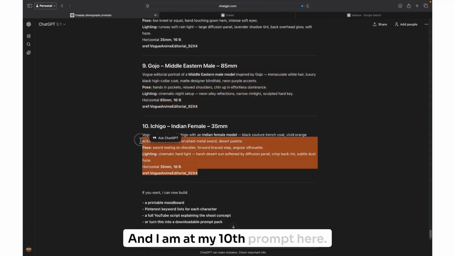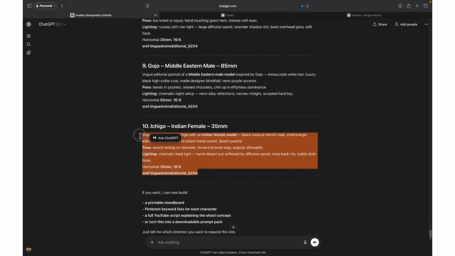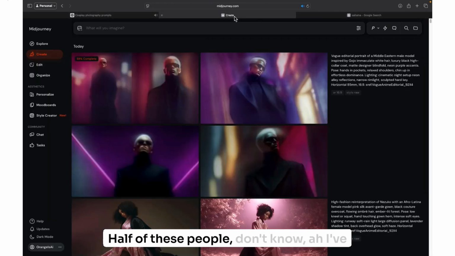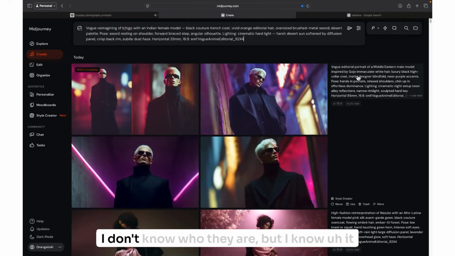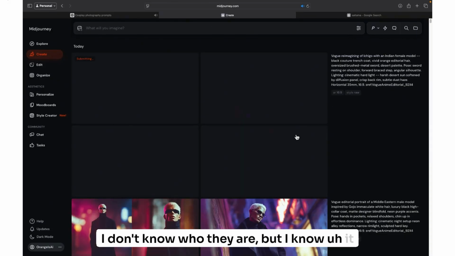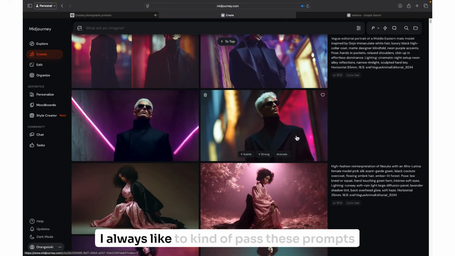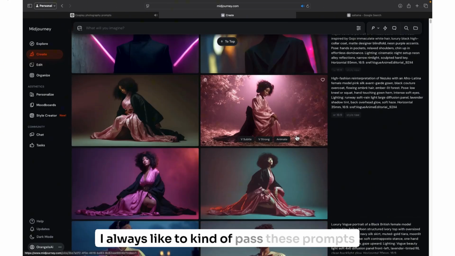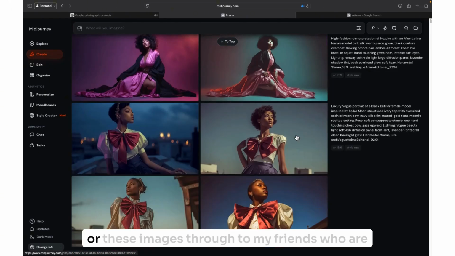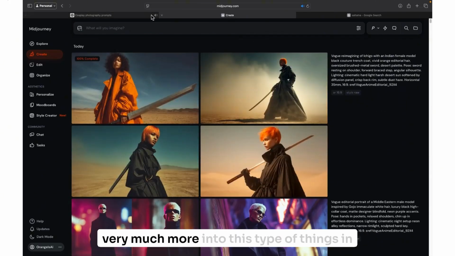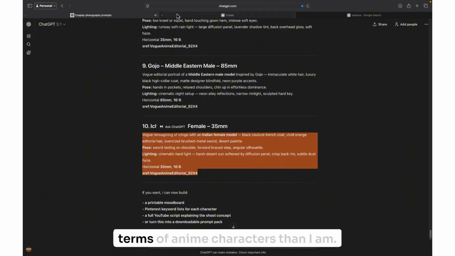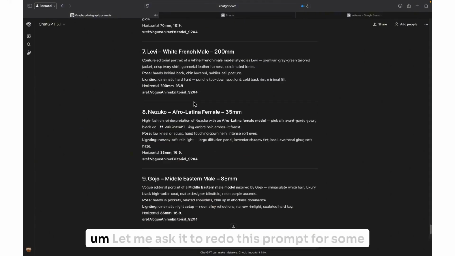And I am at my 10th prompt here. Half of these people, I don't know. I've never seen them before. I don't know who they are, but I know it will resonate with someone. I always like to pass these prompts or these images through to my friends who are very much more into this type of thing in terms of anime characters than I am.